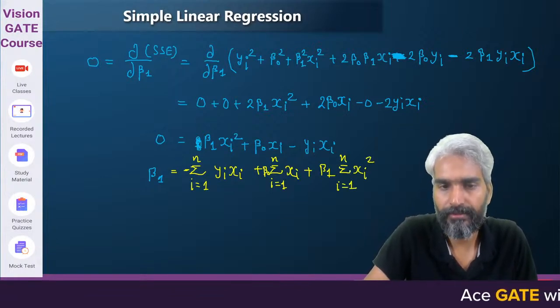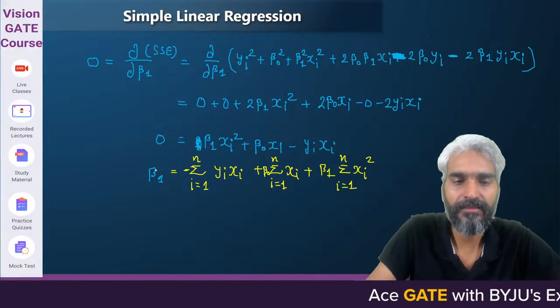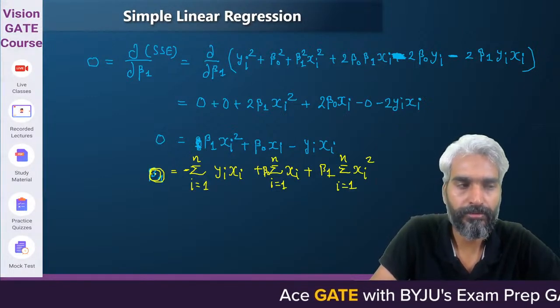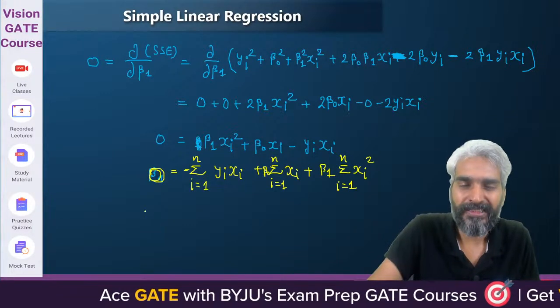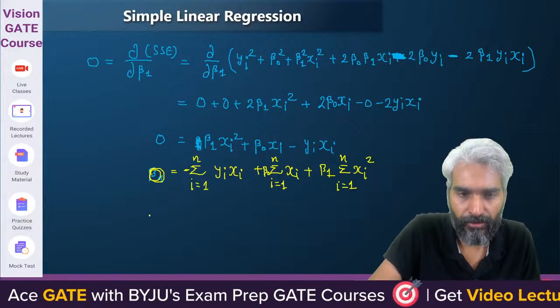Clear? This should be equal to 0. So when you solve this, what will be the value of beta 1?